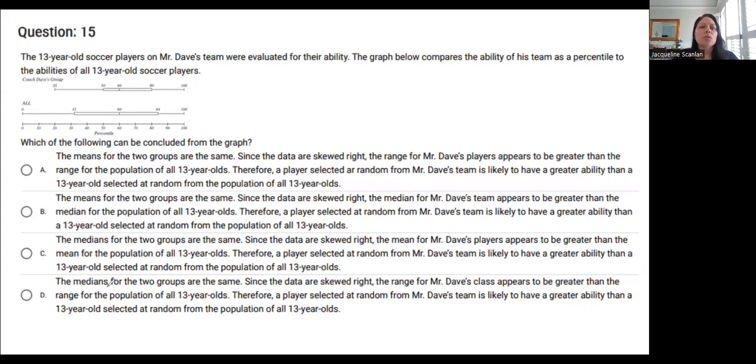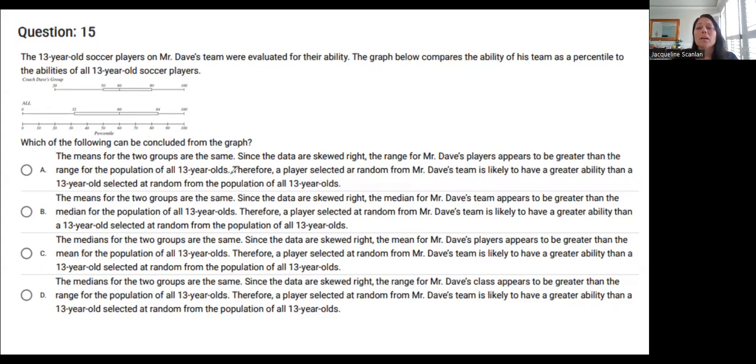I'm going to look at my answer choices. There's only one that's right. It says, which of the following can be concluded from the graph, meaning only one is right. Answer choice A says the means for the 2 groups are the same. Since the data are skewed to the right, the range for Mr. Dave's players appear to be greater than the range for the population of all 13-year-olds.